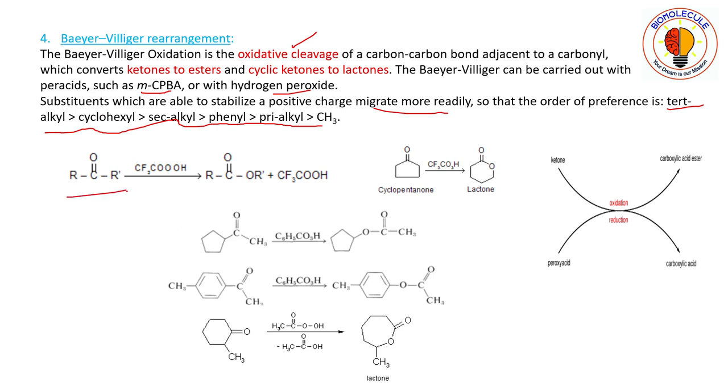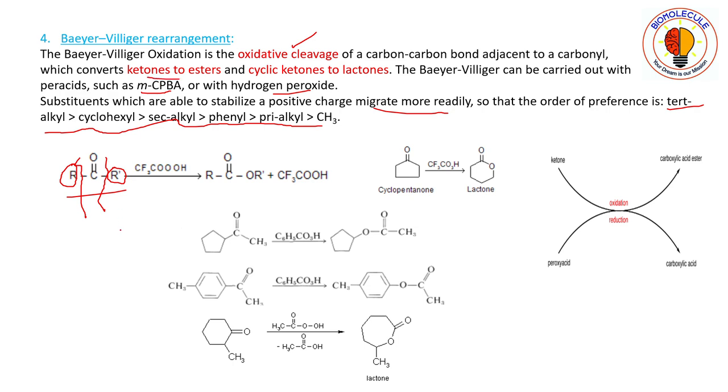So this one is the ketone. Okay. So oxidative cleavage of a carbon-carbon bond adjacent to the carbonyl. So here you are getting two alkyl groups, carbon-carbon bond adjacent to the carbonyl. That is, there will be a cleavage between this alpha carbon on the right hand side or the alpha carbon towards the left hand side. So you have to decide. Okay, and what you will get is ketones to ester.